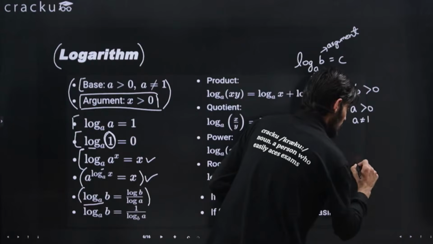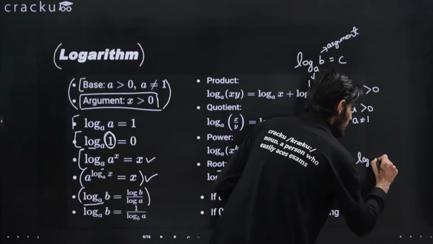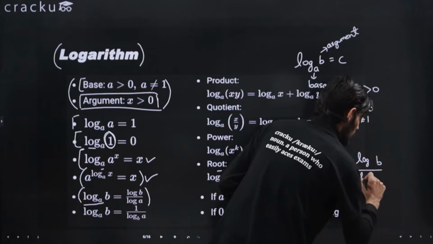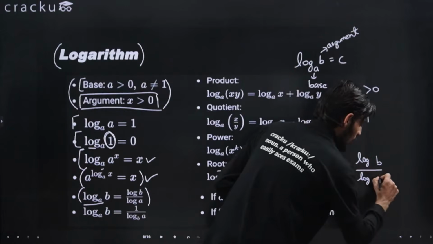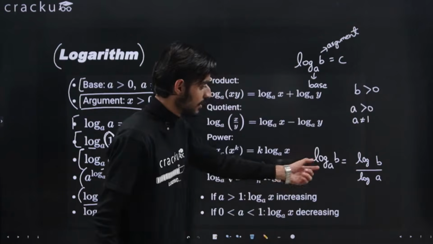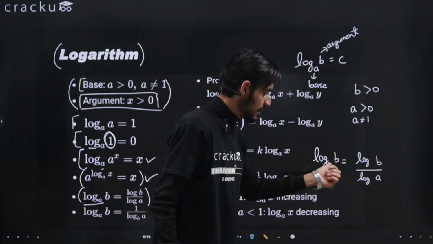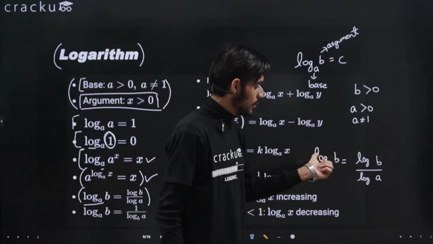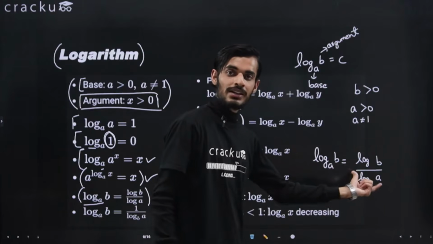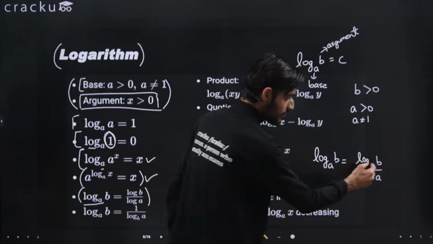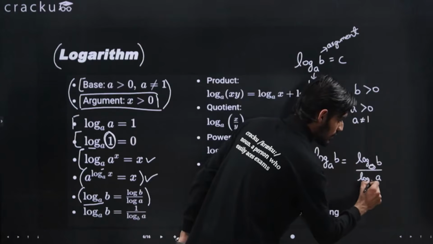That means you can write it as log of b divided by log of a. You can convert log with the base a and argument b into this particular format, and whatever base you want, you can just write it here.